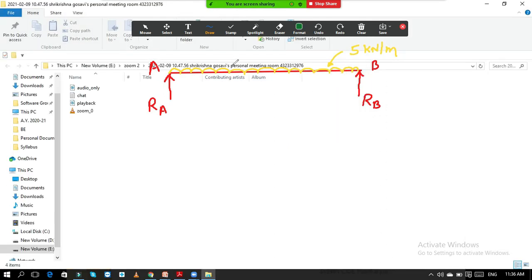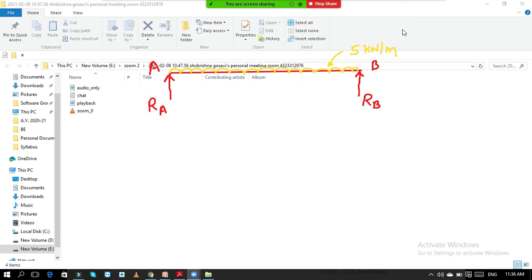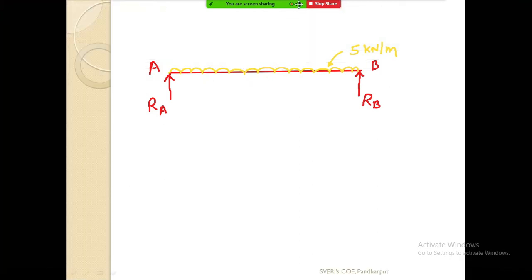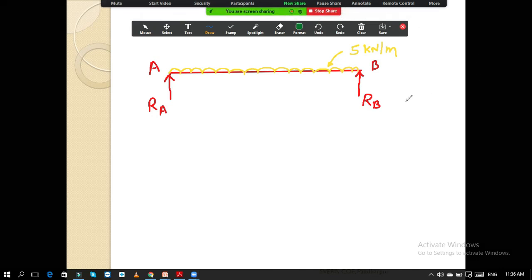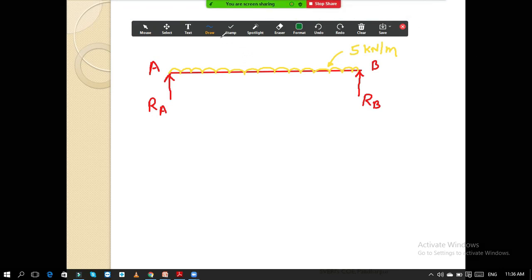Then the point load is also acting over here, and this point load we have considered as 10 kilonewton. Now what is the conventional way? In the conventional way, we calculate the reactions RA and RB. Now to calculate RA, if I take the moment of all the forces about B equal to 0, then I will get the value of RA.